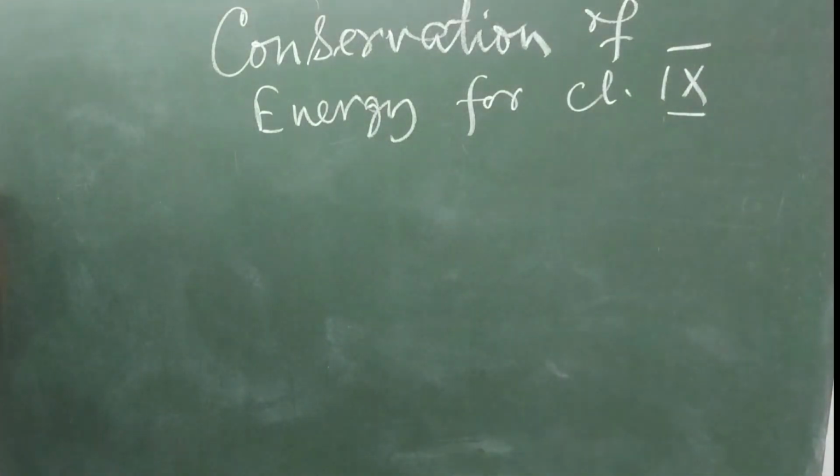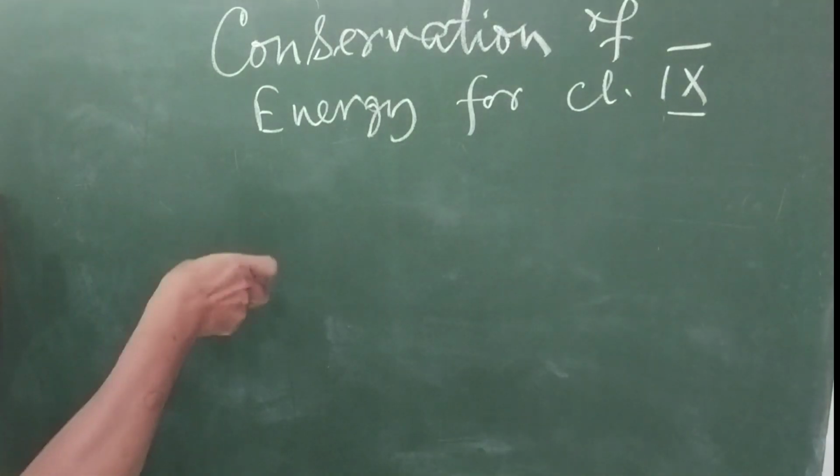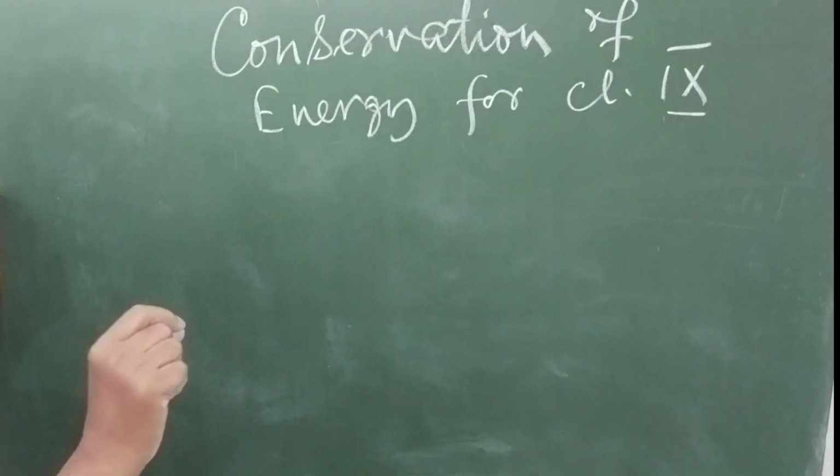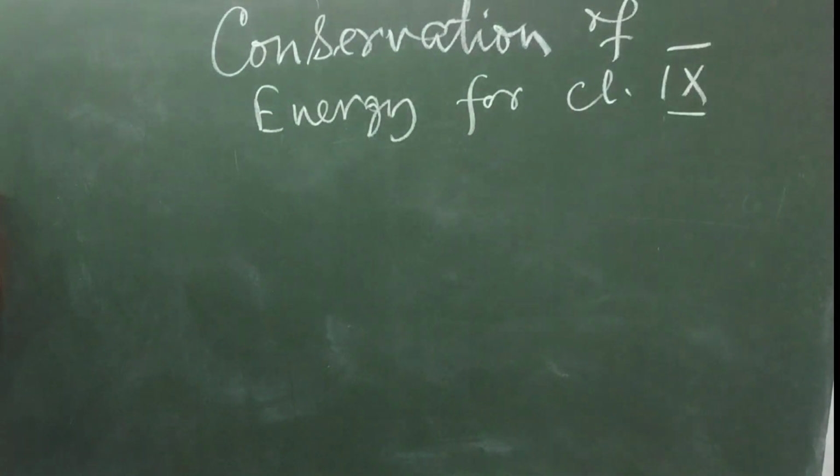It can only have transformation from one form to the other. This is what the statement is. You can write down clearly in your note, energy cannot be destroyed. Energy can be transformed from one form to the other form.